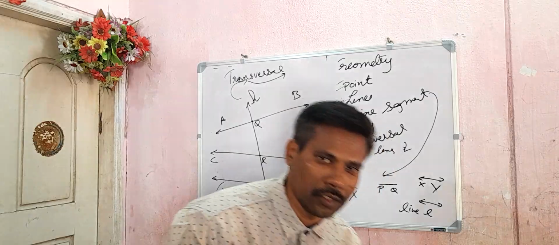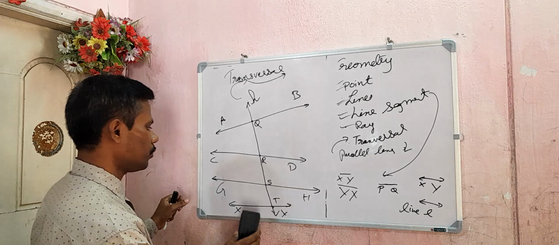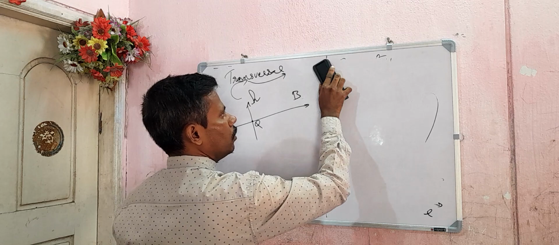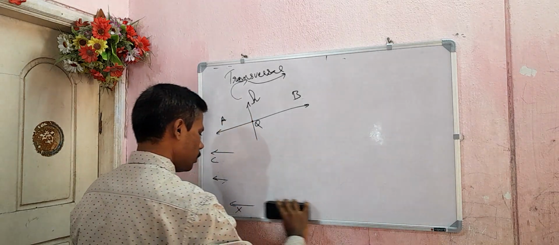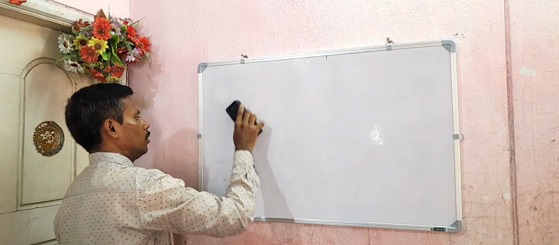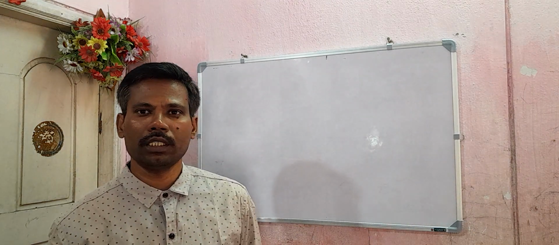Now we'll go for integers. What I told, 15 minutes geometry, 15 minutes integers. 15 minutes already gone. Now another 15 minutes I will be teaching integers basics. This integers, especially for 8th, 9th, 10th, is not at all needed. Only for 6th class students and 7th class students. Still, if they don't know integers, they must listen.